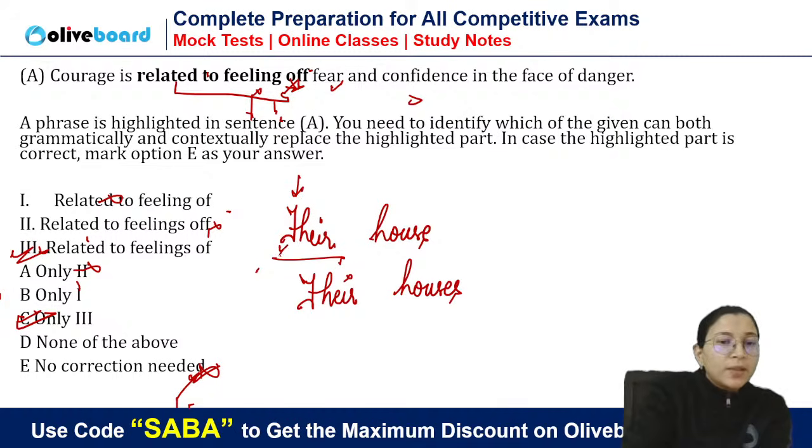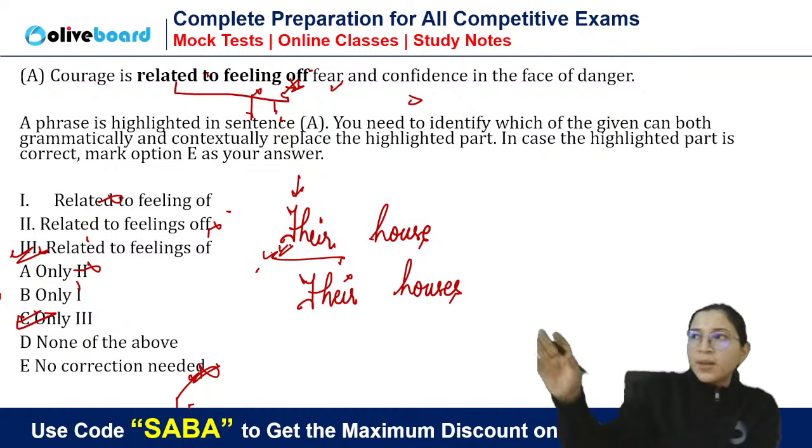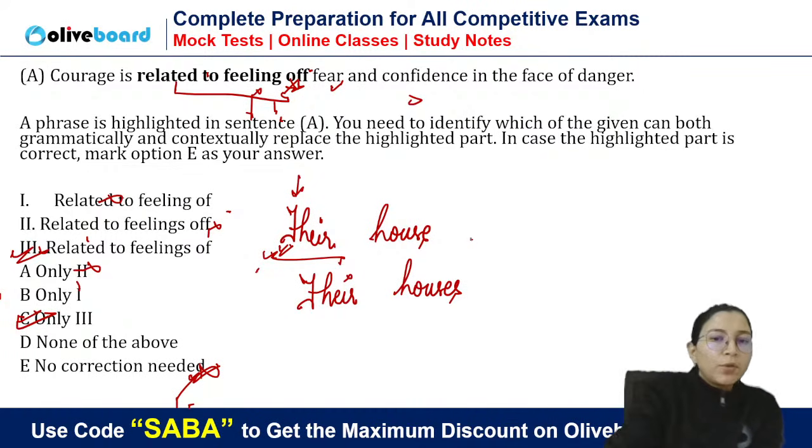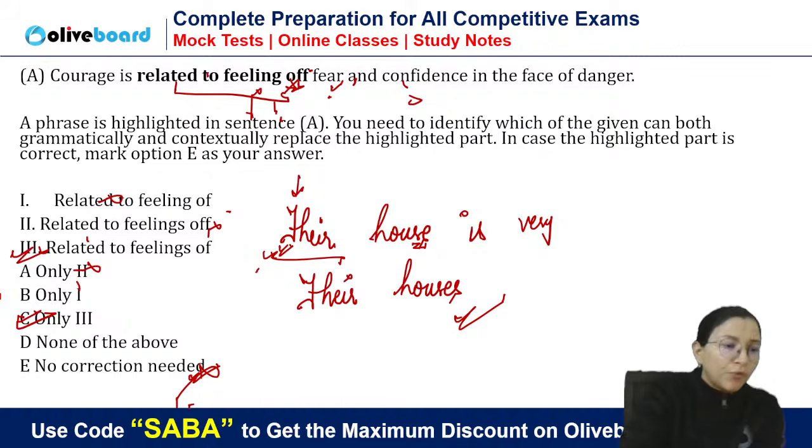Their house might be referring to one family. How do you know this? There is referring to one complete family. Might be I have a family, there are 4, 5 members, I'm referring to them. Their house is very beautiful. It can be correct because in a house only one person does not live. So here you cannot find the error, their house, their houses. But here we are talking about fear and confidence. Feeling is different. So of course you will need feelings.